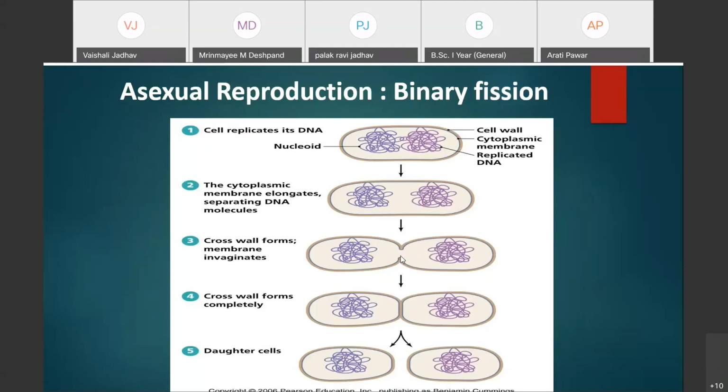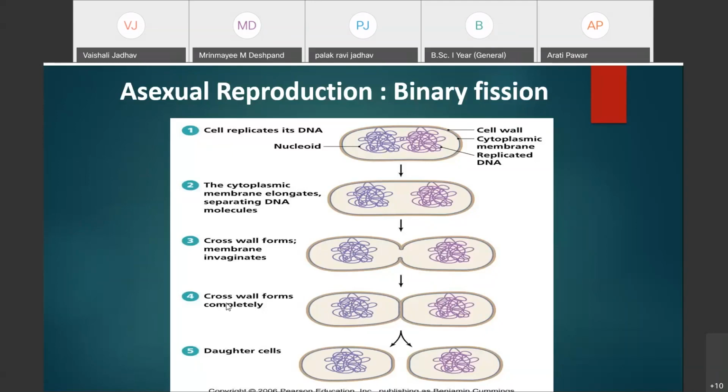Then there is a formation of a median constriction at the center of the bacterial cell. Here you can see the formation of the median constriction at the center of the bacterial cell, and that median constriction then elongates. The median constriction then develops into the transverse wall at the center of the bacterial cell.